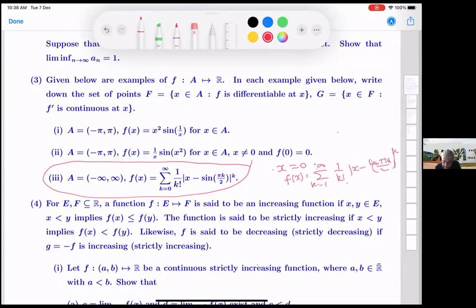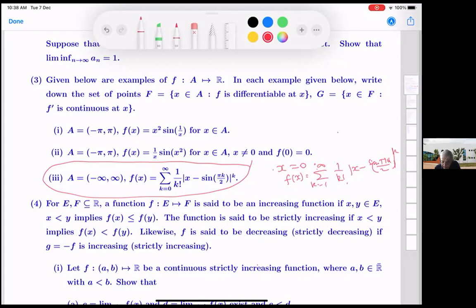Now, here in this infinite series, even if one term is not differentiable, we'll get that the whole thing is not differentiable. So you can see that at x equal to 0, when you come from the positive side, x minus sine of pi k by 2 is the k equal to 1 term.